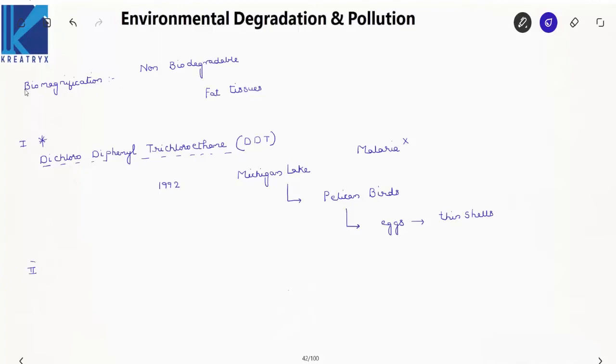Already we have discussed this case study in environmental degradation and pollution, in the previous videos. Now, diclofenac biomagnification. What is this?